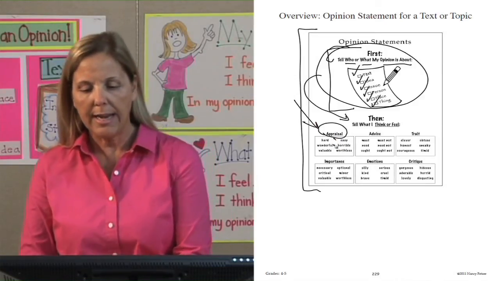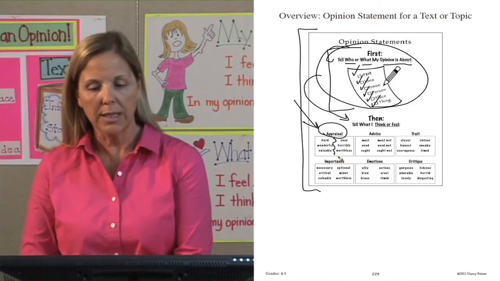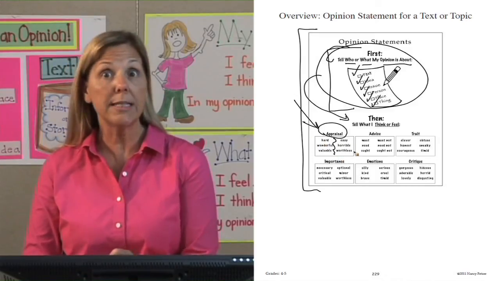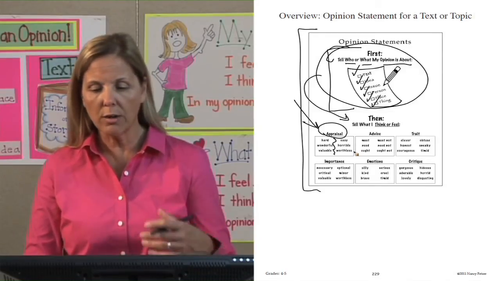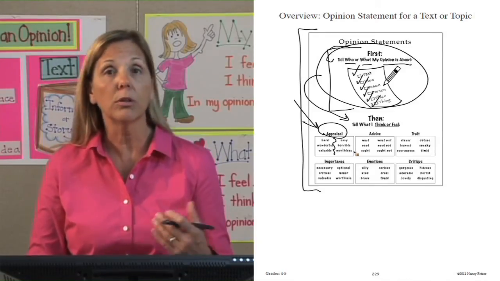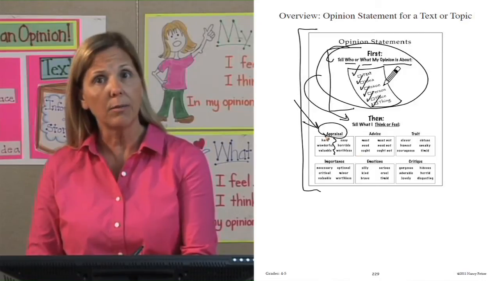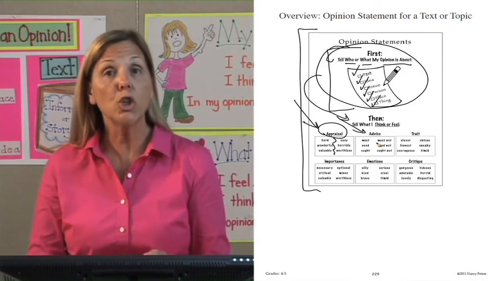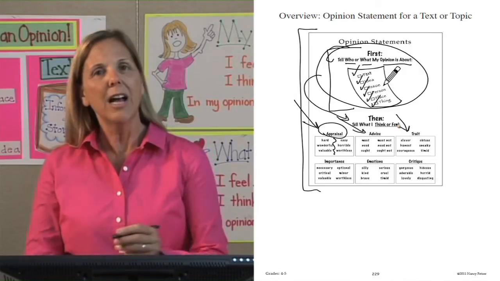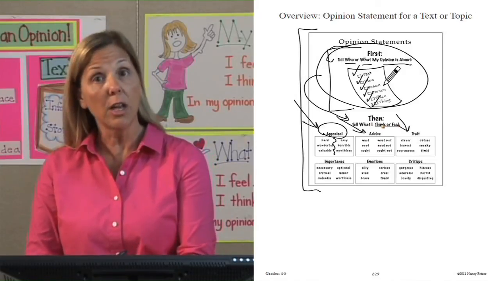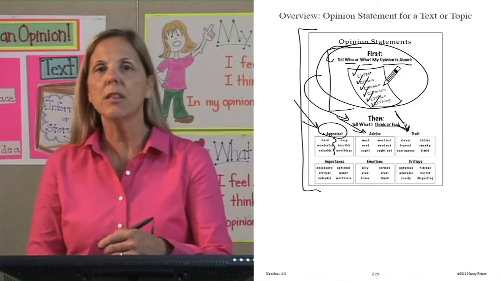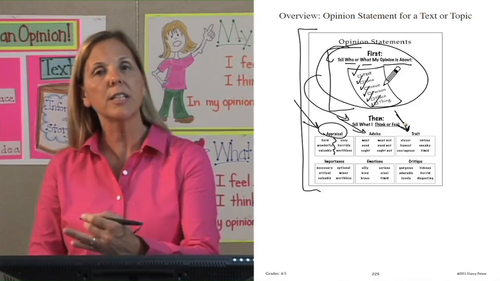And notice I have two sides on these boxes where I could say it could be an appraisal, like something is hard or something is easy, or something is wonderful or horrible or valuable or invaluable. It's an appraisal. Or your opinion when you think or feel could be advice, what someone should do or should not do. Another way that you could think or feel about your subject is identifying a trait. They're sneaky, they're clever, they're bright. You're giving some sort of trait.